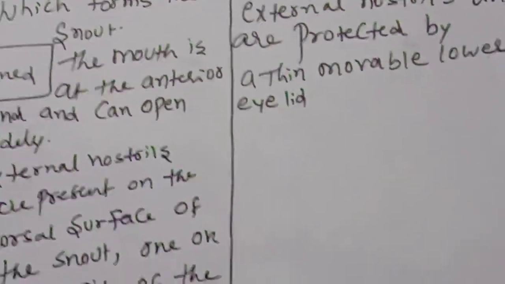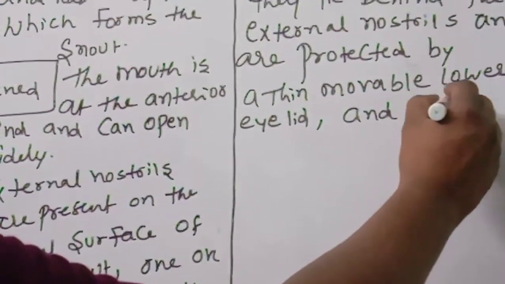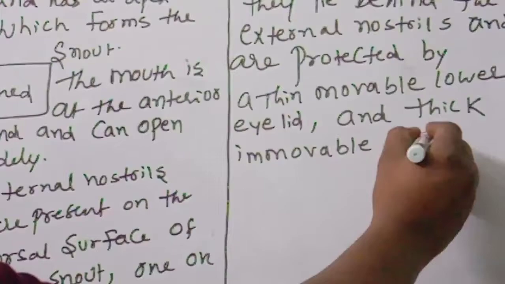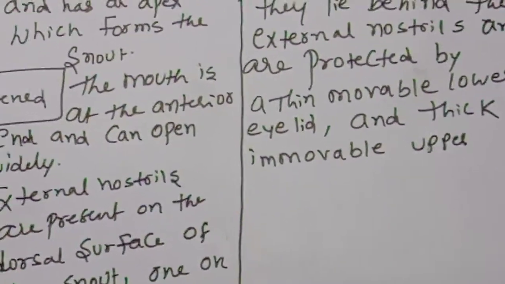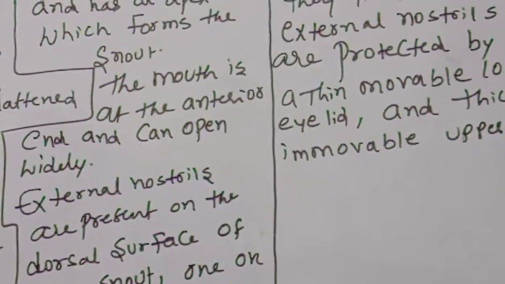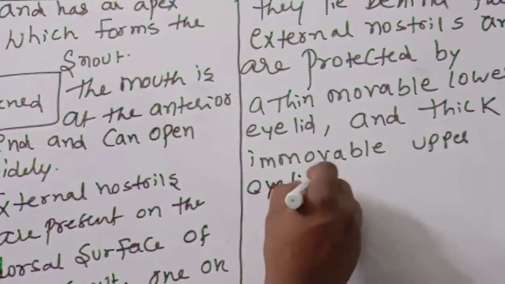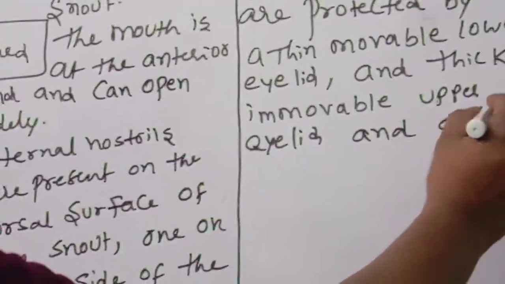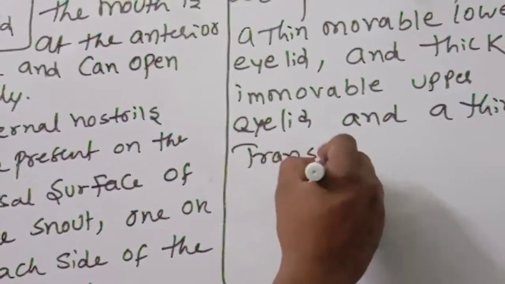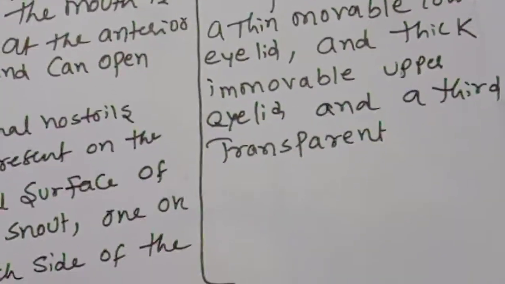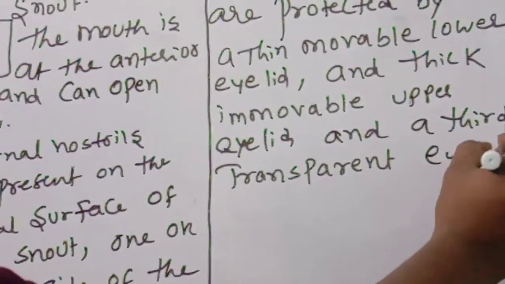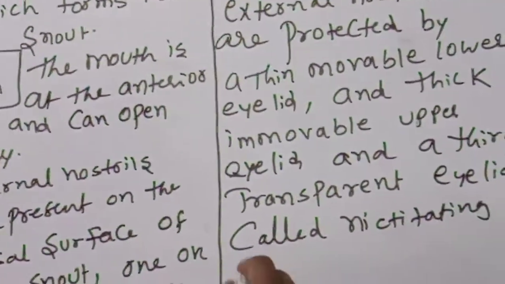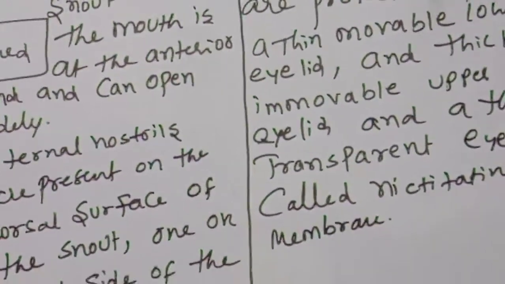and a thick immovable upper eyelid. Very important. And a third transparent eyelid called the nictitating membrane.